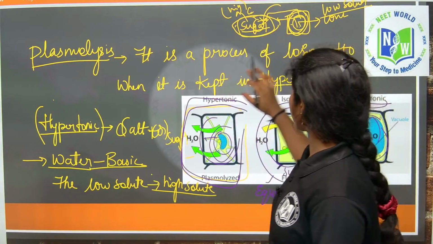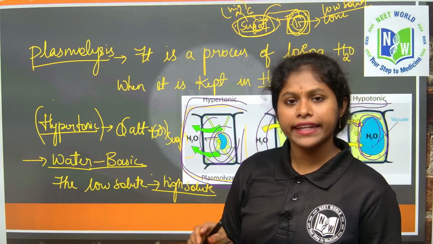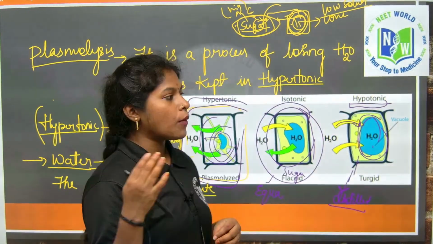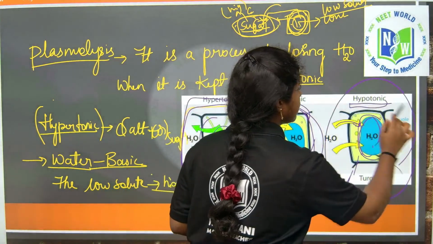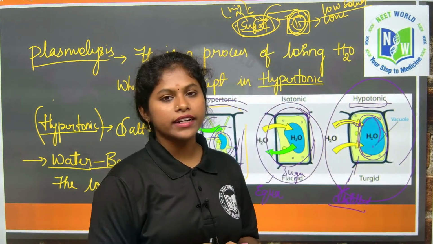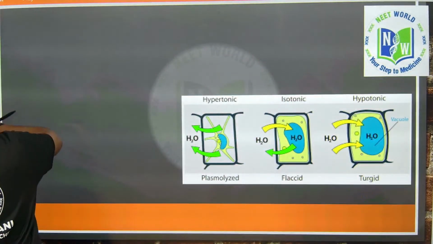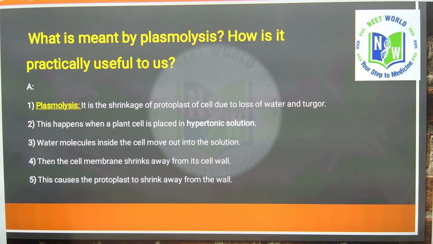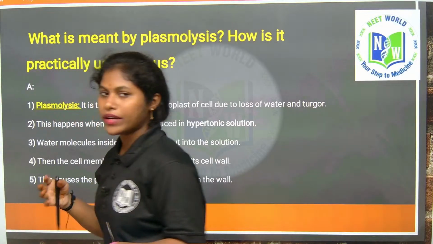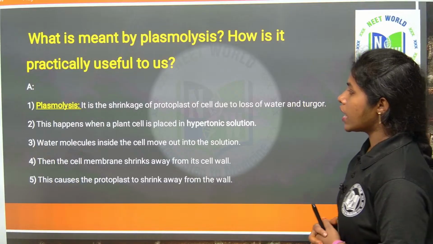It is nothing but the process of losing water when it is kept in the hypertonic solution. It can be reversible. So how can it be reversible? When I keep it in the hypotonic solution, it will be reversible. Got it? Now see the question here: what is meant by plasmolysis, and how is it practically useful to us? Now we are going to learn about this.